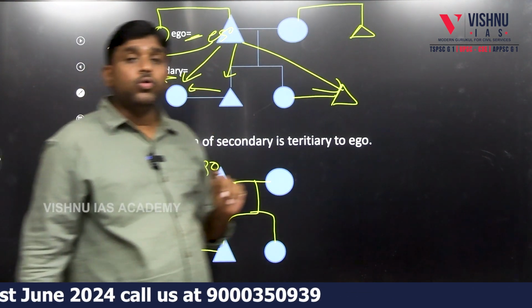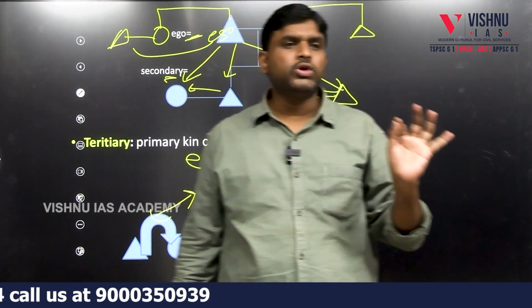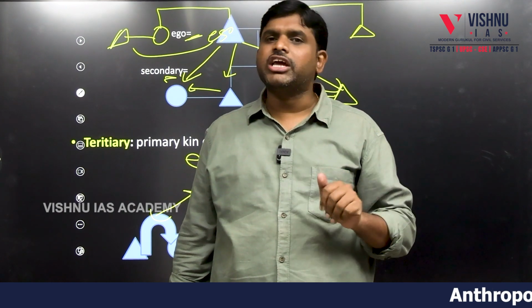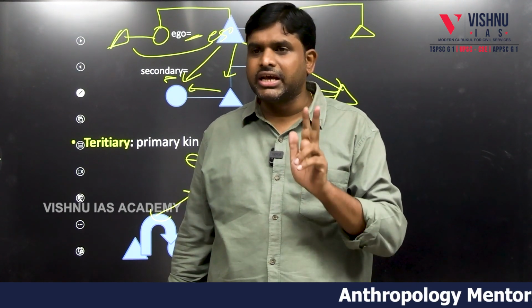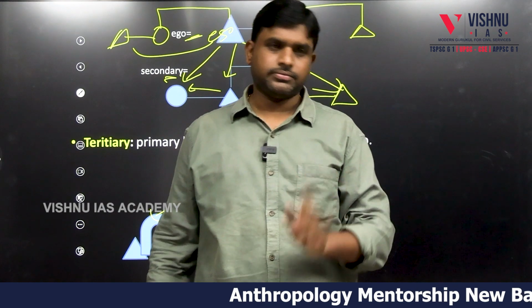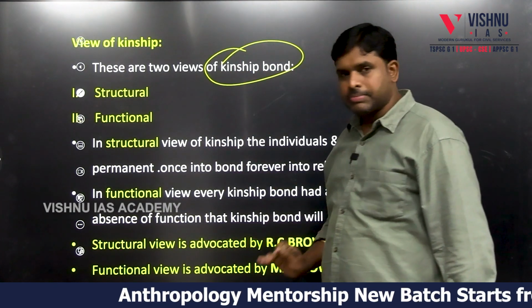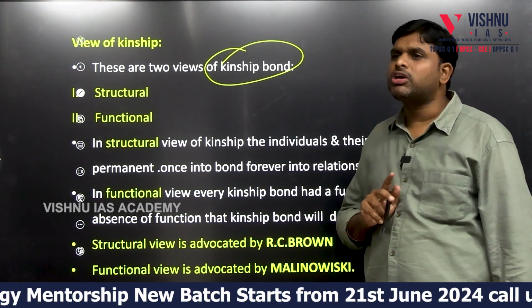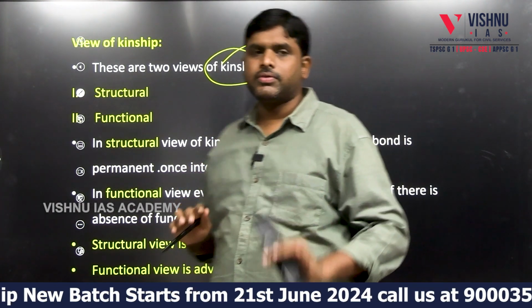So Lewis Henry Morgan is the first person who discussed and studied kinships, and he told there are 3 degrees of kinship. One is called primary degree, the other is called secondary degree, and the other is called tertiary degree. There are 2 views or perspectives of kinship. One is called structural, fixed.